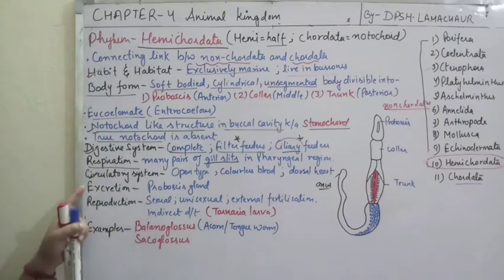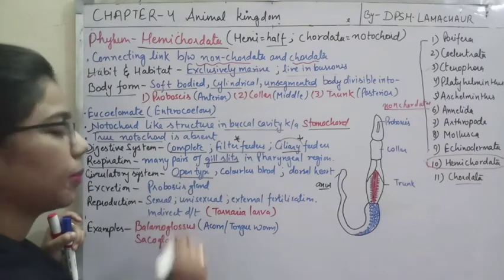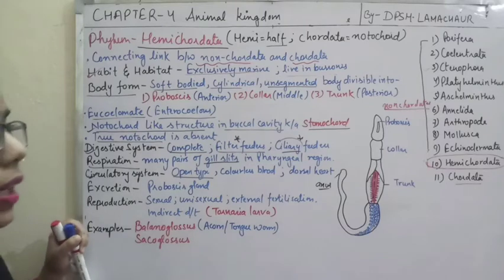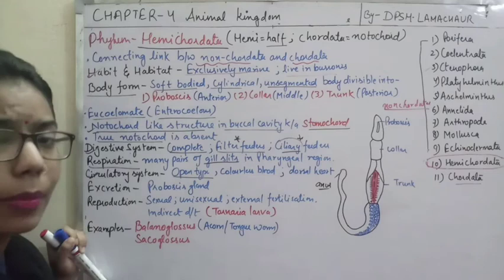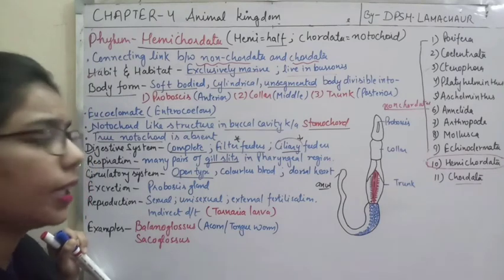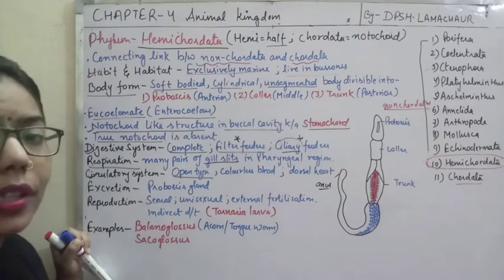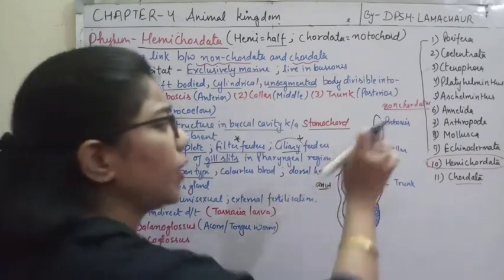Now if we talk about the circulatory system, they are open type. See what is happening: we are talking from Porifera about this circulatory system, but we are not getting the closed circulatory system. In which phylum do we get the closed circulatory system? In case of Annelida.